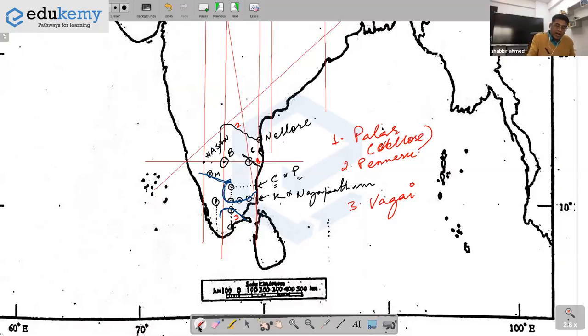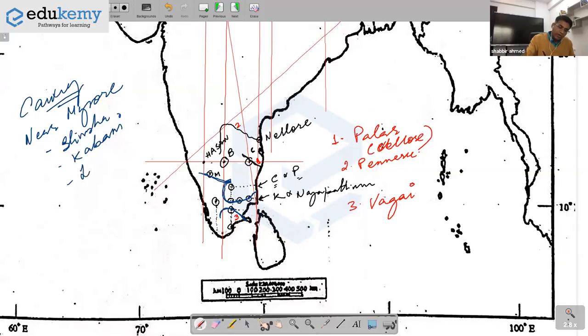So Kaveri itself is less likely to be asked, but you have to know the smaller tributaries here. Kaveri, source from near Mysore, has head streams. Head streams include river Shimsha, river Kabani, and Lakshman Tirath. If they ask any of these, near Mysore, draw one small line, that's all. We don't care about the exact position. If they ask you to draw Shimsha, Kabani or Lakshman Tirath, near Mysore you just draw a small river here and say it is a head stream of river Kaveri.